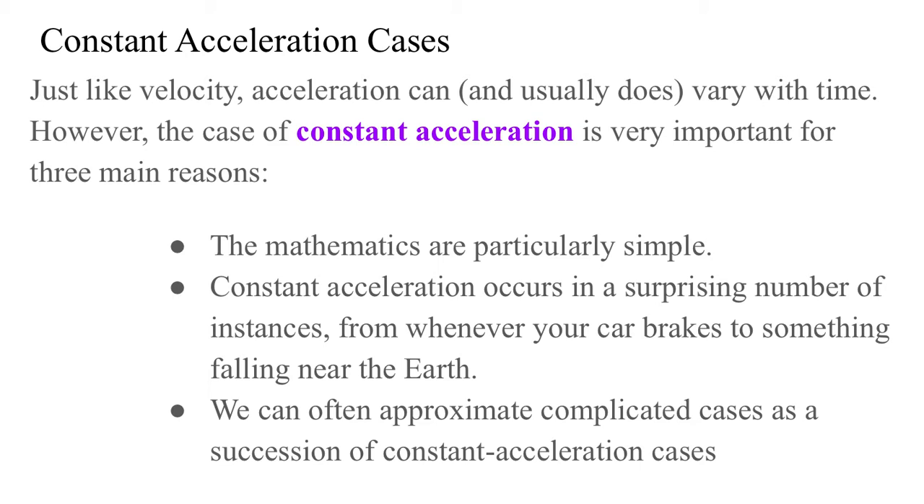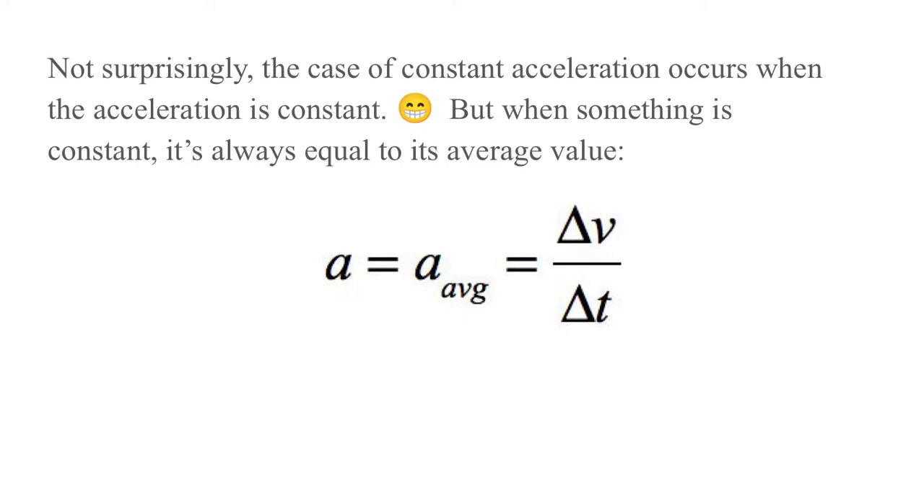Constant acceleration occurs in a surprising number of instances, from whenever your car brakes to something falling near the surface of the Earth, to a whole host of other reasons. And 3, we can often approximate complicated cases as a succession of constant acceleration cases. And that makes it so we basically unlink the complicated behavior into a series of simple things which are then easier to solve together. Not surprisingly, the case of constant acceleration occurs when the acceleration is constant.